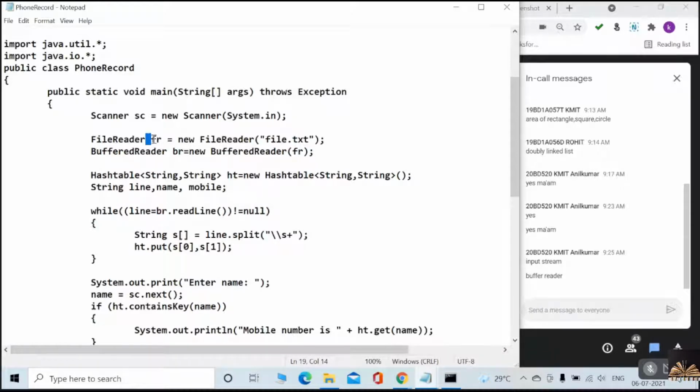Of course, I can read the data directly from the FileReader, but for the purpose of the readLine method, I am passing that FileReader object to the BufferedReader so that I can use this readLine method. Did you understand why we have used these two?